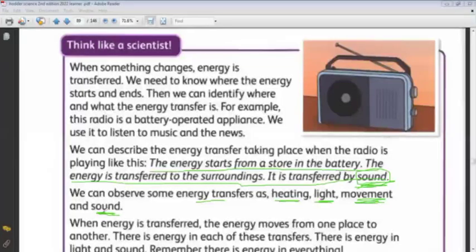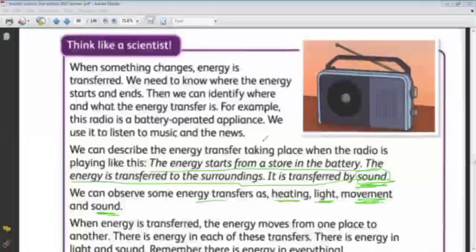Is it in the form of light? Is it in the form of movement or the form of heat? This is the type of the energy transfer that may take place. Okay, in the case of the radio, we described it that the energy starts from a store in the battery. So the energy start is the battery, and the energy end is the sound energy. And it is transferred to the surrounding.